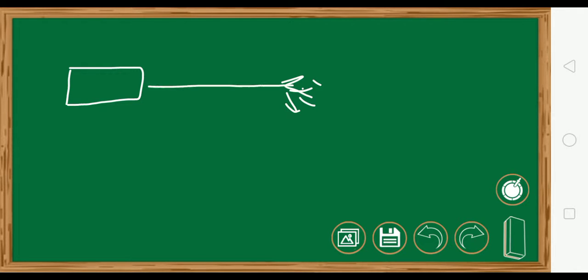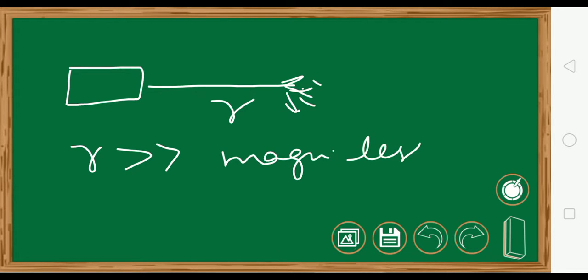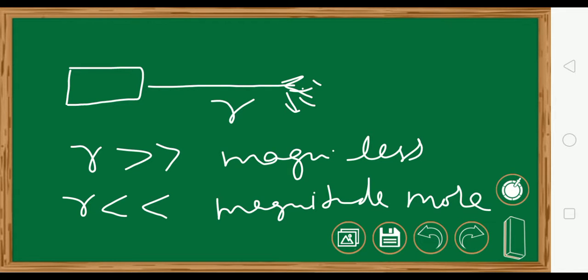And the magnitude also varies inversely as the square of the distance of separation. Suppose this is your magnet and these are your pins over here, and the distance between them is r. So the more the distance, the less is the magnitude of the magnetism. So it is inversely proportional. Inversely proportional, you know? Means if r is more, then the magnitude will be less, and if r decreases, if r is less, the magnitude of force will be more. It will attract more because it has become nearer. Okay.